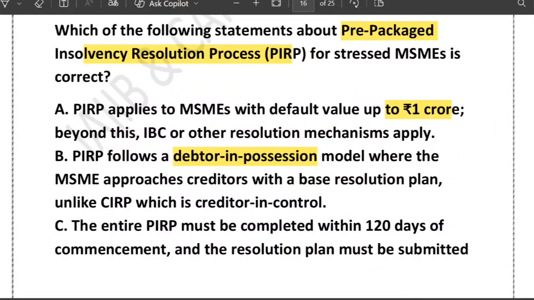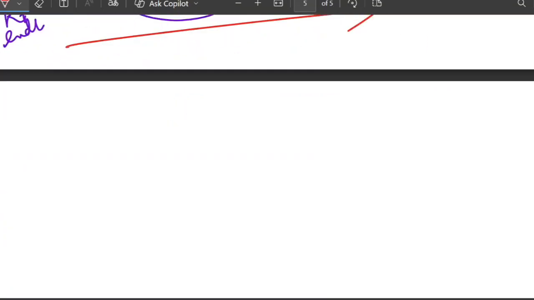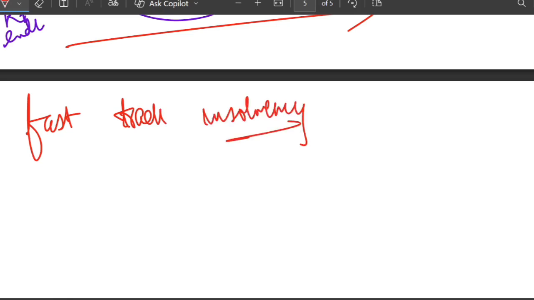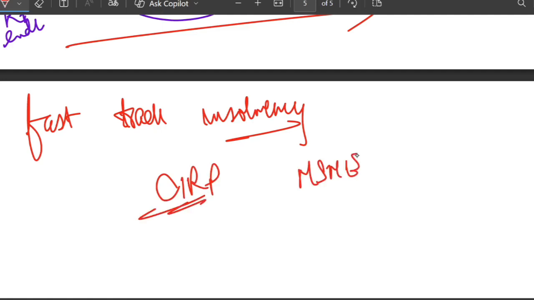So basically, if you talk about the PIRP, it is a fast track insolvency process designed for MSME. It is quicker and less disruptive than the regular CIRP. Think of it like, MSME stays in control but works with creditors to resolve the stress.